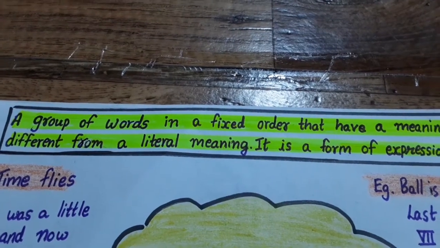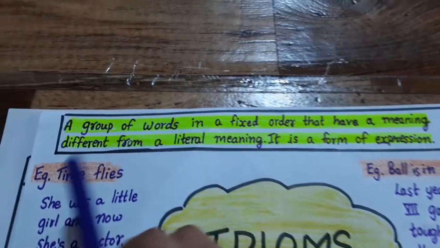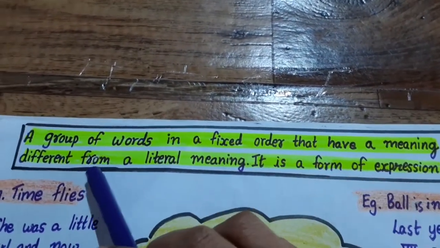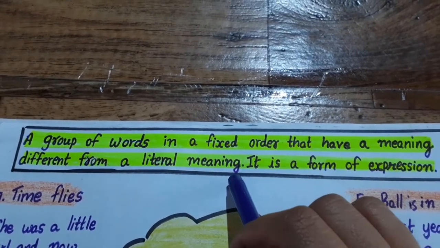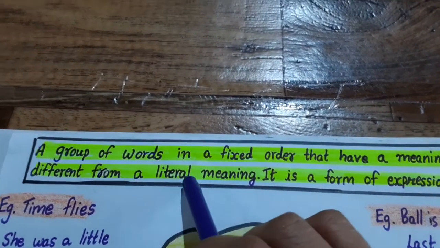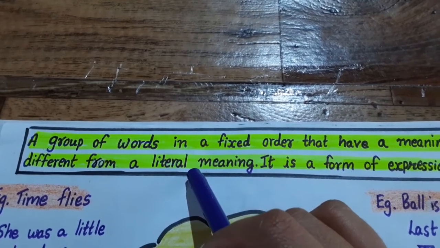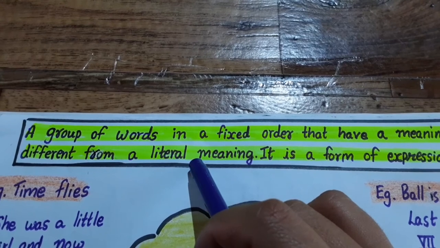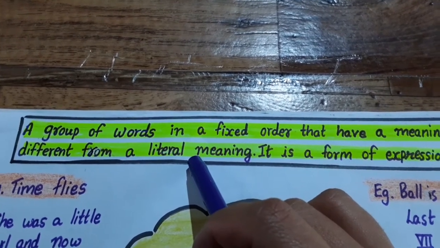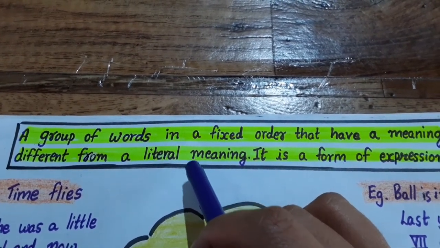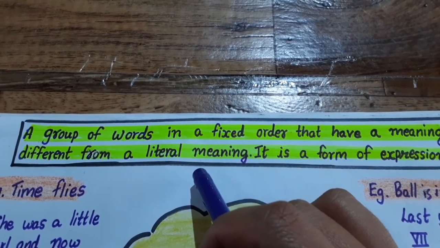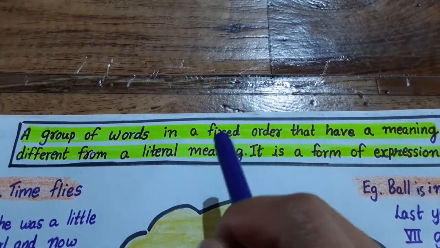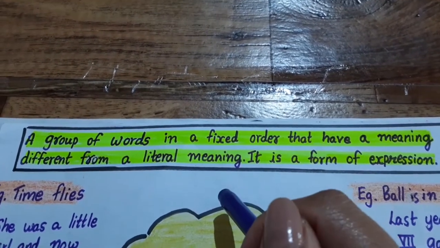Now let's see how we can define idiom. An idiom is a group of words in a fixed order that have a meaning different from a literal meaning. Now, do you know what is a literal meaning? Literal meaning means the meaning of the word that you find in the dictionary. That means it is the actual meaning of the word. Whereas in the idioms, these words will not have that meaning, because when the words are put together, they will have a totally different meaning.